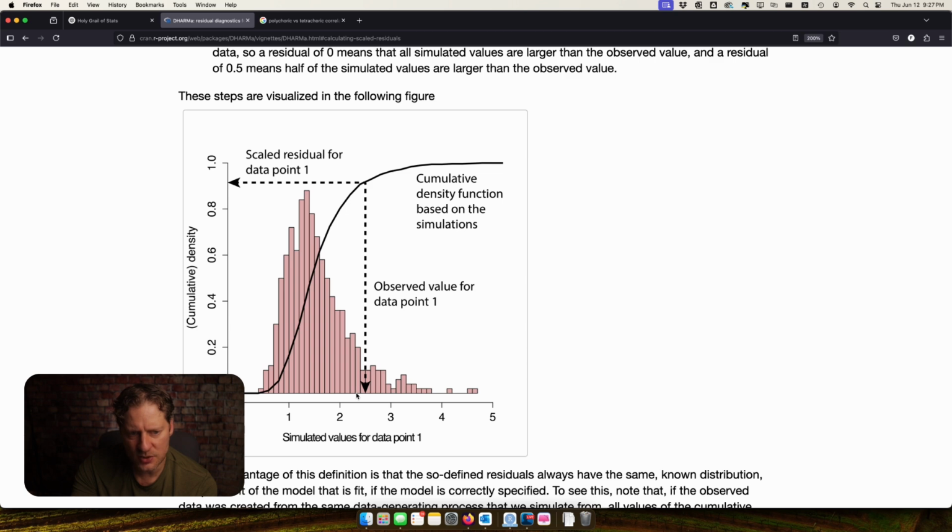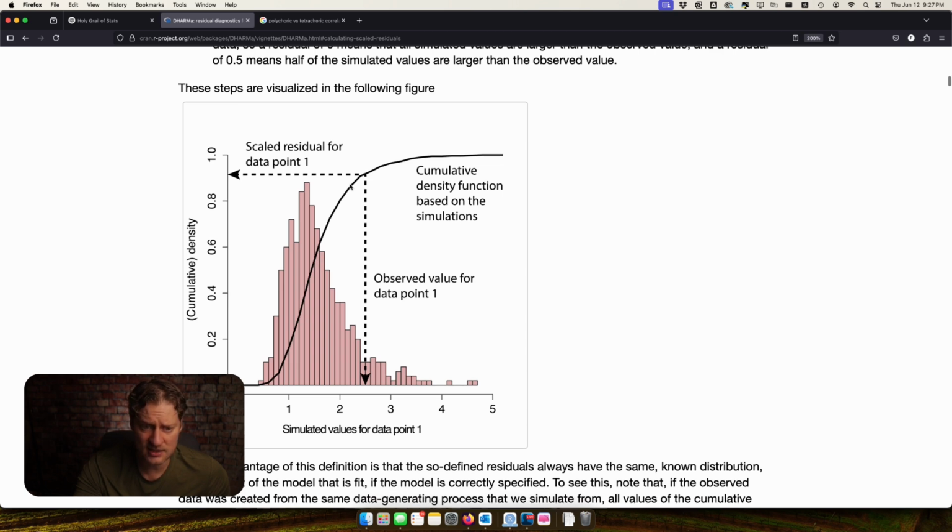And so what it's going to do is figure out where that 2.5 falls on the probability distribution. So it's saying right here that it ends up being in the 90th percentile. So what it's going to do is, I think, convert that 2.5 to its percentile, which is 0.95. So that's how they get everything ranging from 0 to 1: it's going to get a cumulative density function for every single observed value.